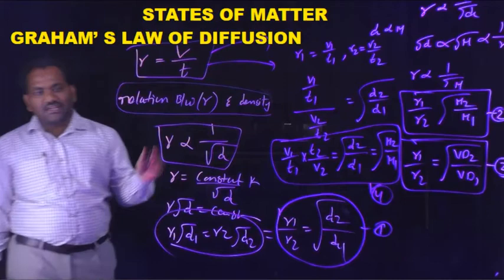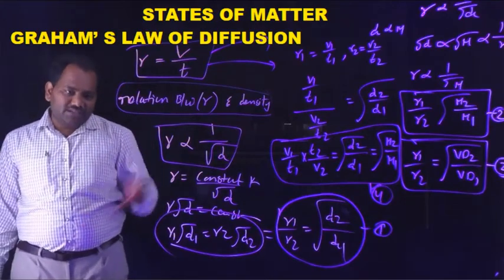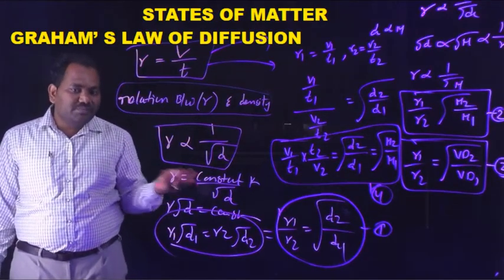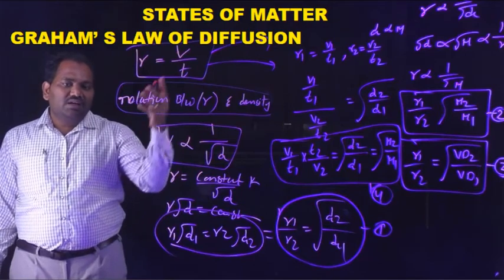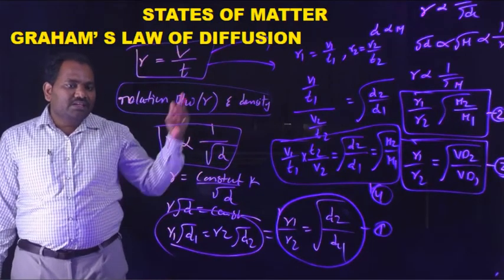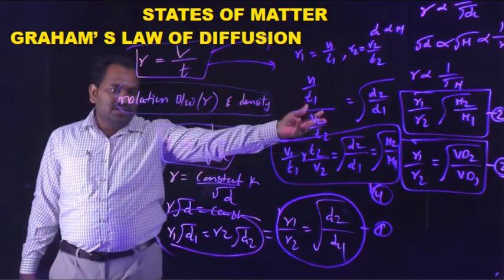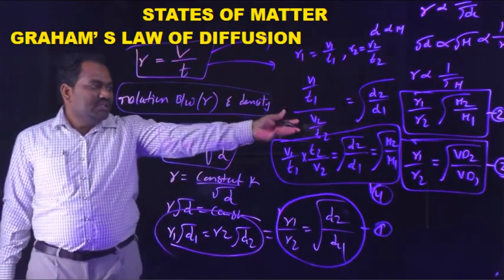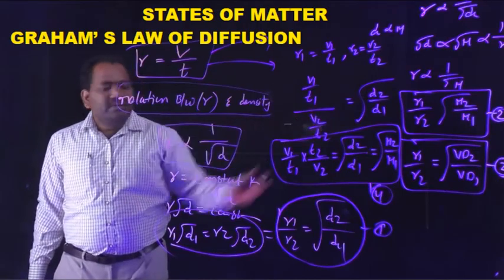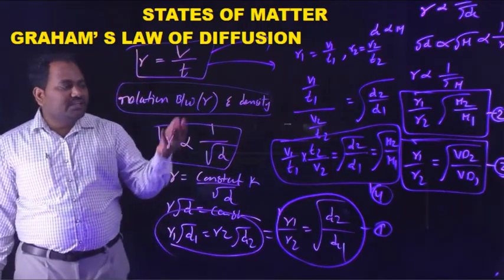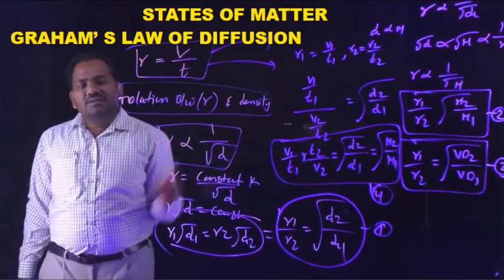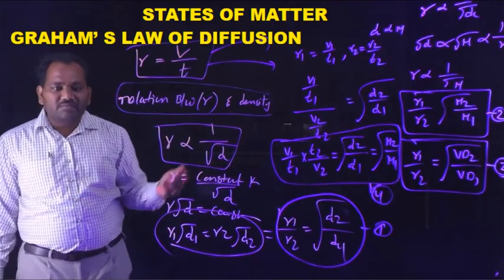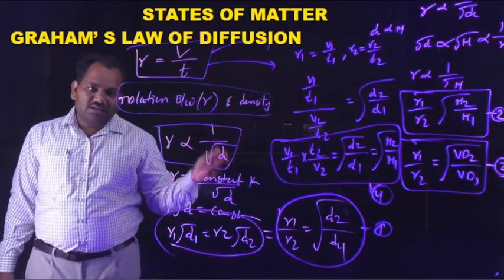From this law, we can derive four expressions. We can derive the relationship between the rate of diffusion and density, the rate of diffusion and molar mass in the second formula, the rate of diffusion and vapor density, and also the volume and time with molar mass or density.